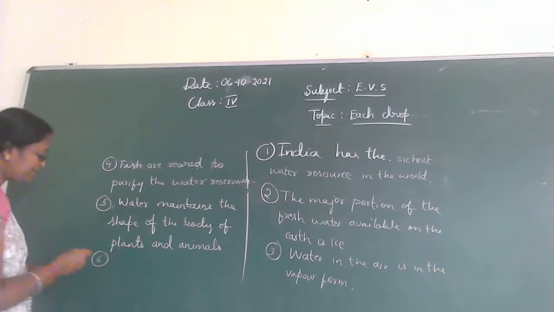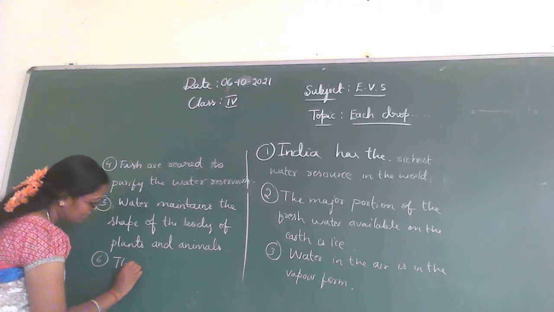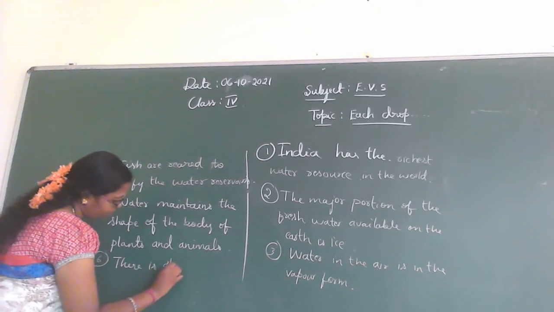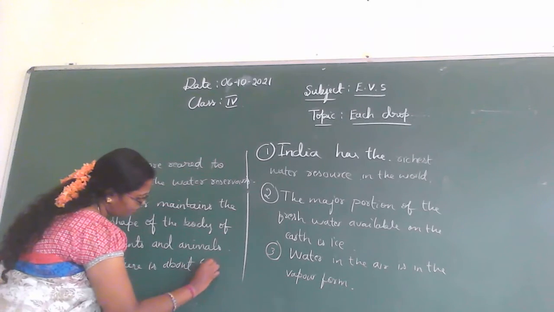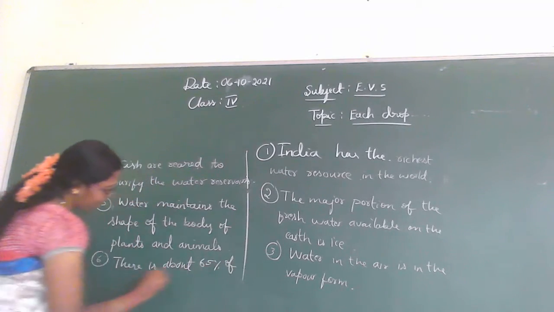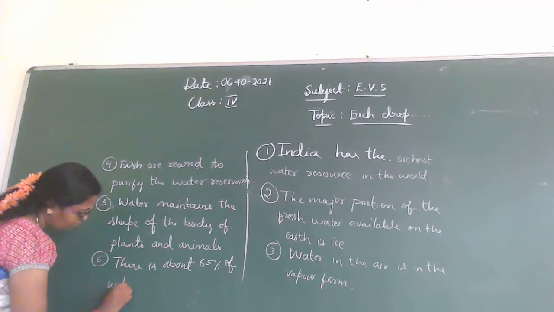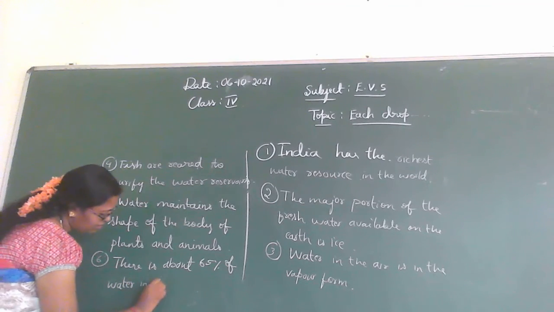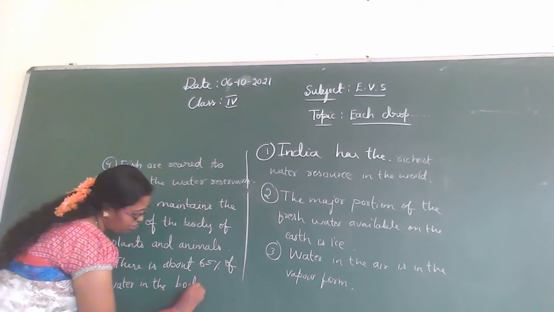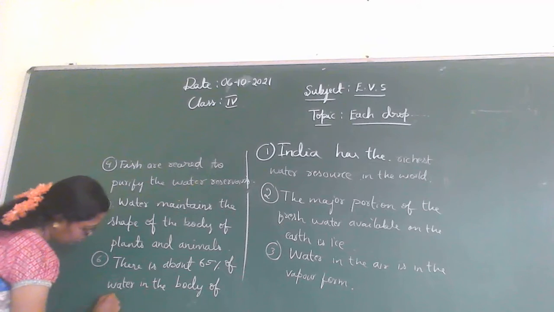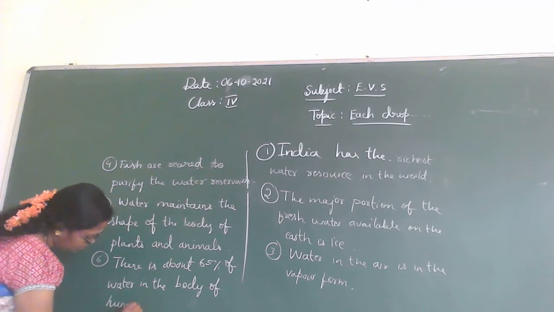Human beings means man. So there is about 65% of water in the body of human beings.